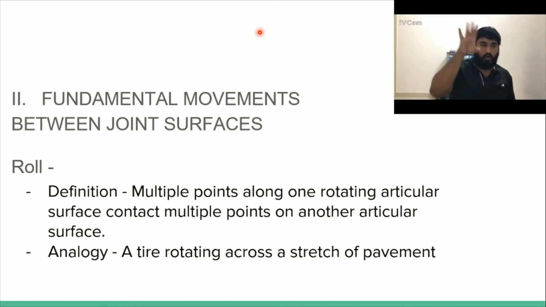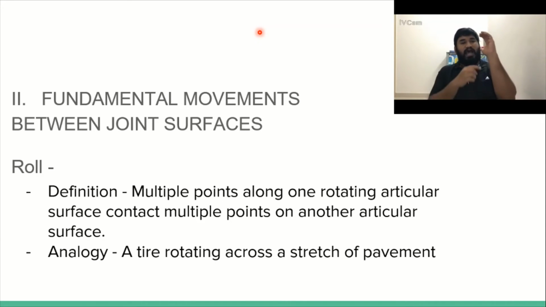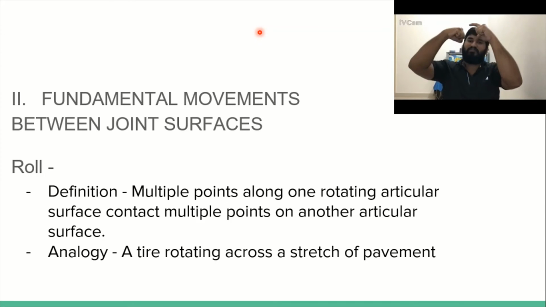So what is a roll? Definition: multiple points along one rotating articular surface contact multiple points of the other rotating articular surface. Say that I have particles A, B, C over here, and particles A1, B1, C1 over here.